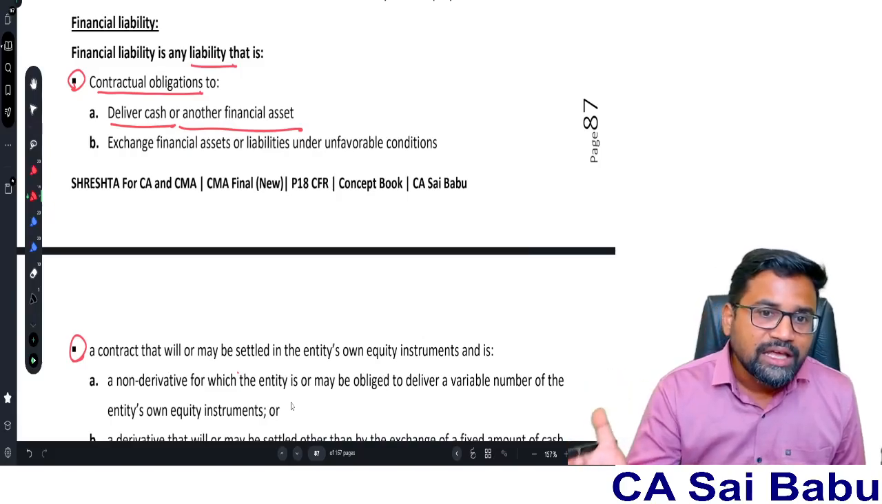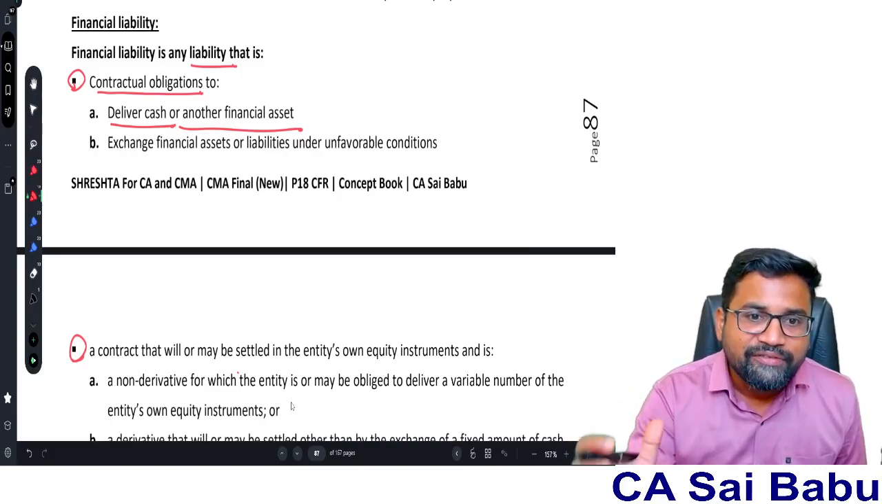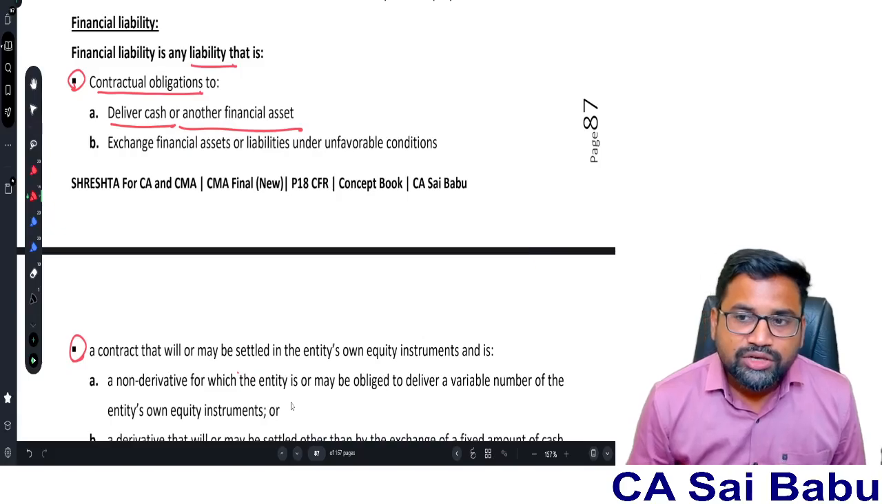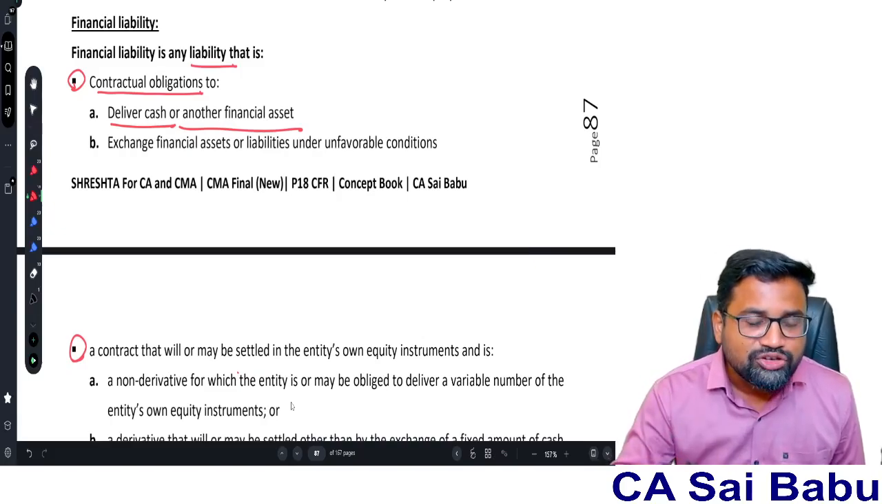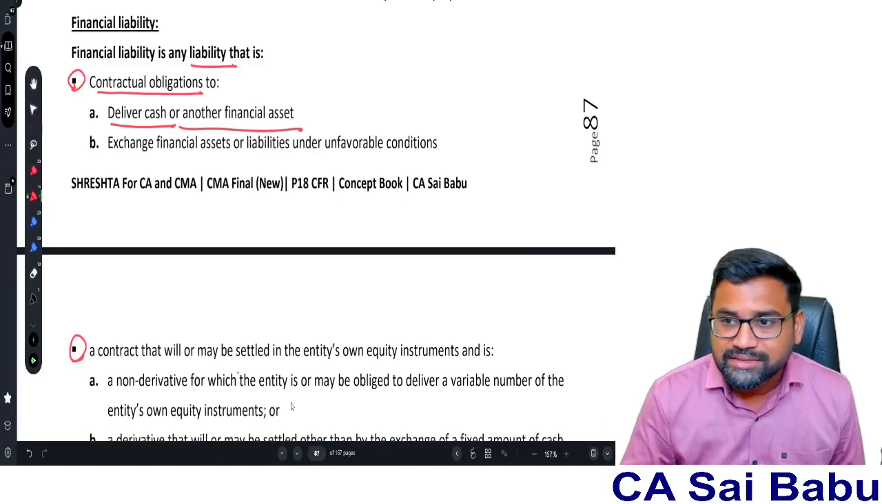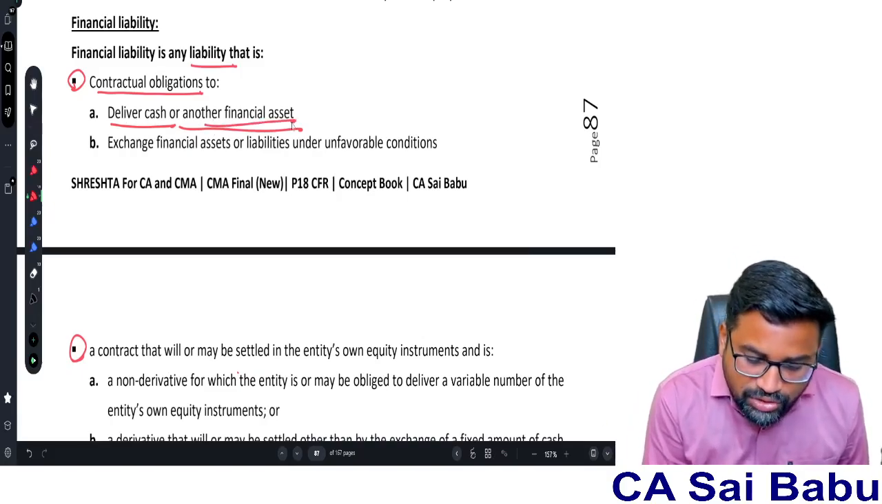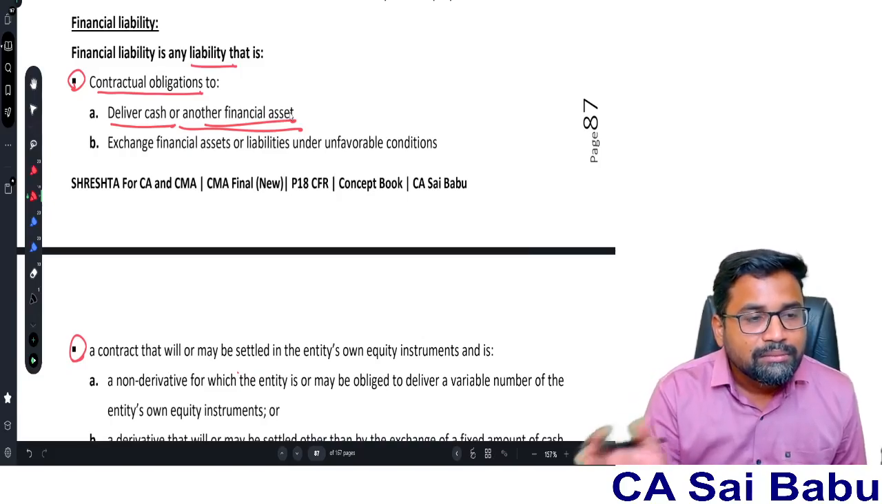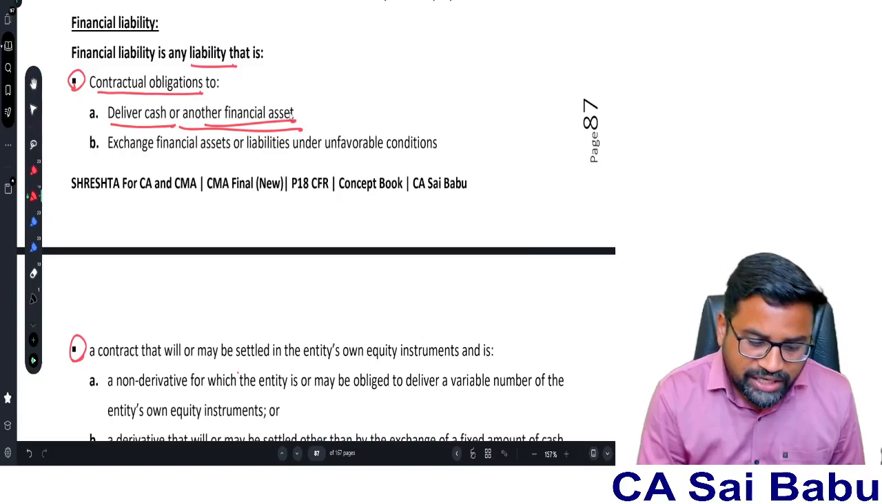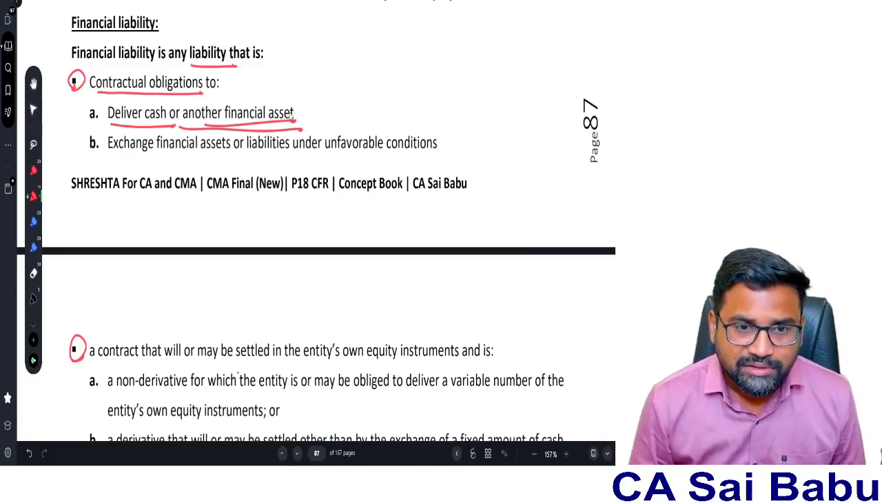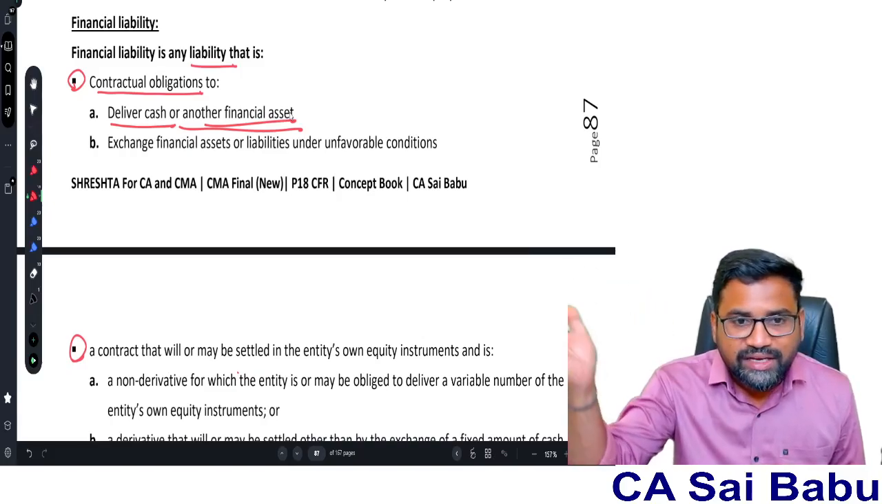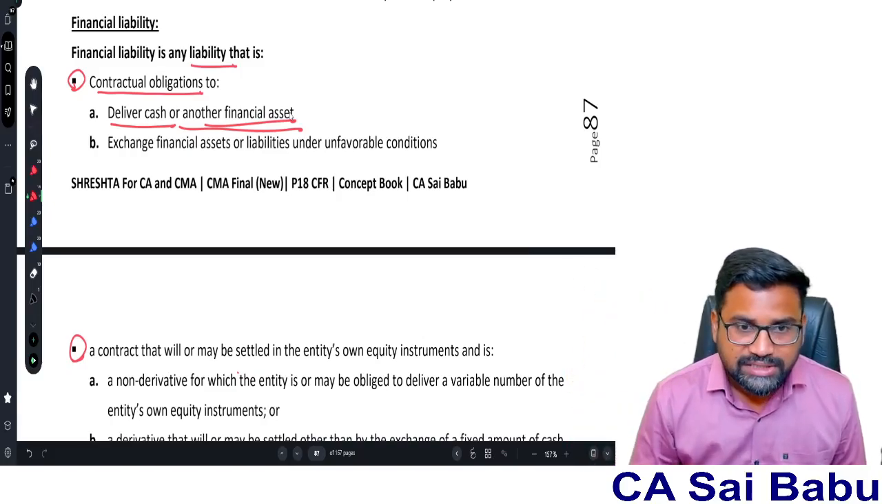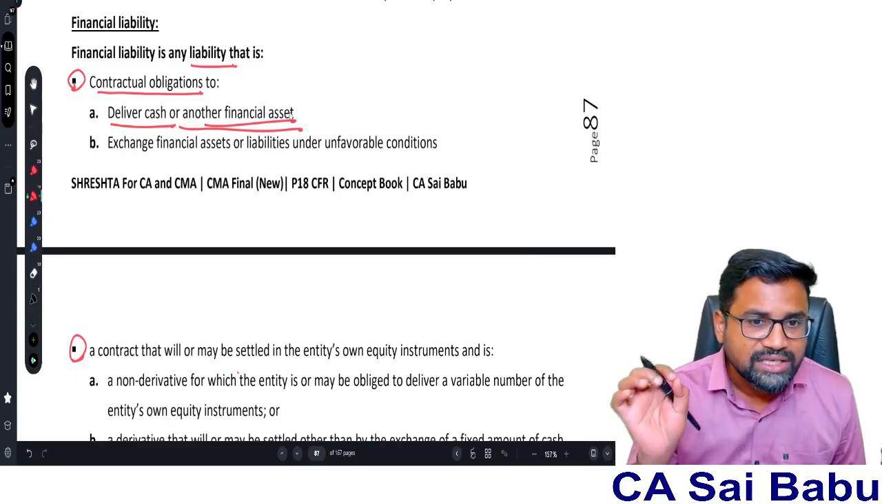Or similarly, any kind of borrowings. For example, you entered into a finance lease agreement. Now, according to that lease agreement, there is a contractual obligation for you to pay the lease rentals. So therefore, deliver cash or another financial asset. Sometimes you are going to settle the liability by any other financial asset. It need not necessarily be in the form of cash. We have discussed the financial asset definition, na? Three parts. So any other financial asset apart from cash, that is also okay to become a financial liability.